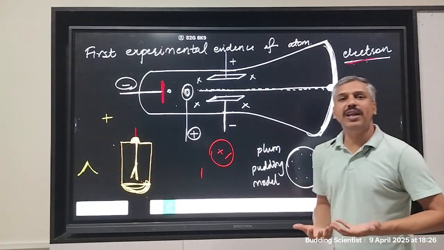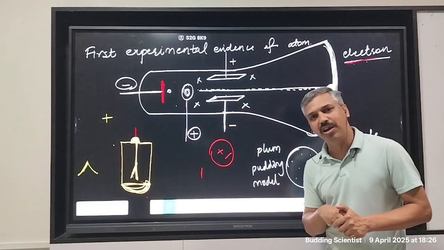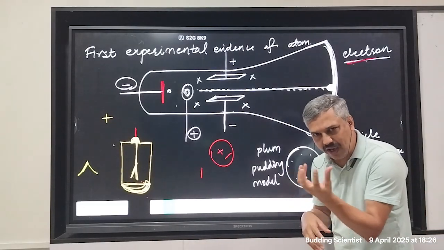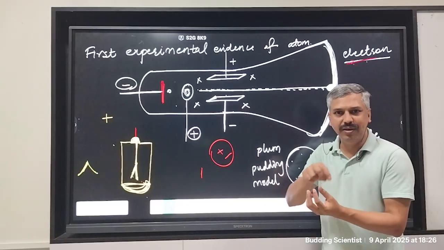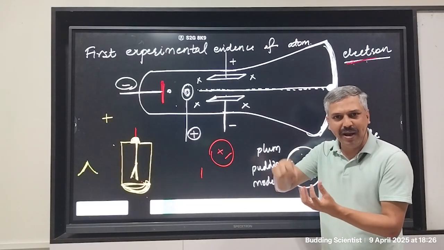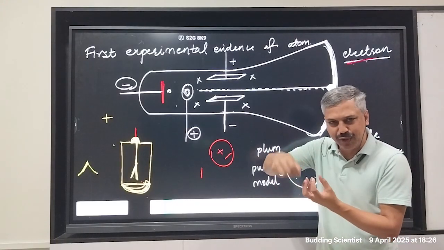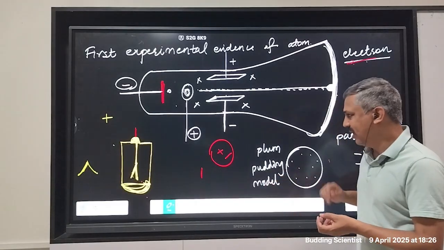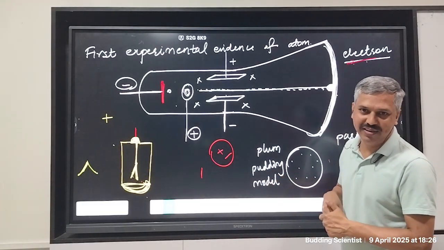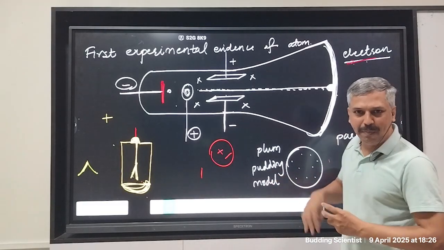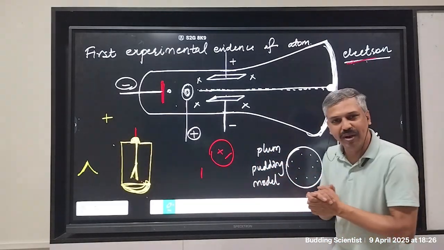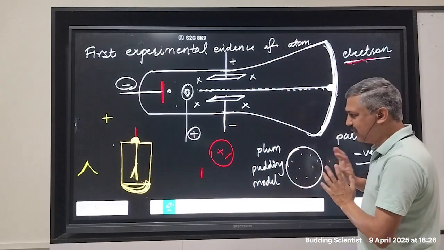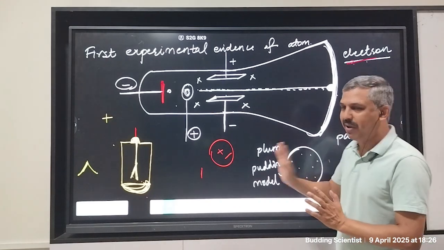We Indians can take the example of motichur ke laddu, where the entire laddu is like the positive charge, and the kishmish is like the electrons embedded inside it. Or we can have the plums embedded inside it. This is what the plum pudding model is, and this is what has been put forth by J.J. Thomson.